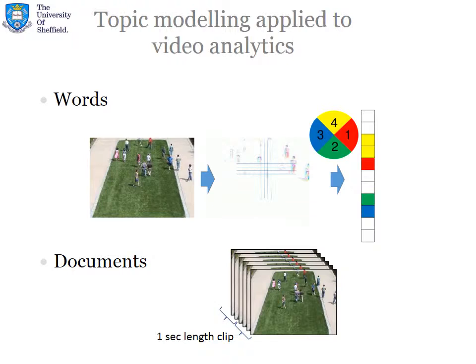If we want to apply topic modeling to video analytics, first we need to define what our words are and what our documents are. For words, we divide each frame into grid cells, and for each cell we calculate the mean optical flow. We quantize this mean optical flow into 4 directions, as shown in the figure. The coordinates of the cell and the direction of its motion form our visual word. For documents, we divide the whole video sequence into non-overlapping video clips of 1 second length, and treat these clips as our documents.